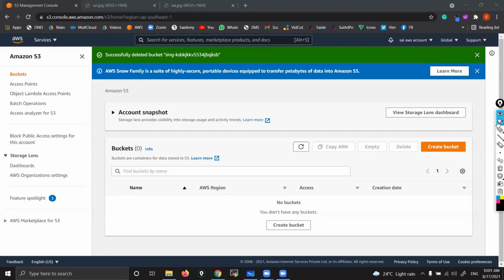Sai, are there any options for vertical scaling? No, here there is no scaling. First of all, there is no need for any scaling here. You upload any amount of objects that you want, that's it. I'm talking about general scaling, not this. In EC2, vertical scaling. Already we have seen it in volumes. We showed you how to increase the CPU and RAM, and how to increase or decrease the hard disk. I've not gone through that video. Okay, just go to that one. We already discussed those things. Okay. Thank you.